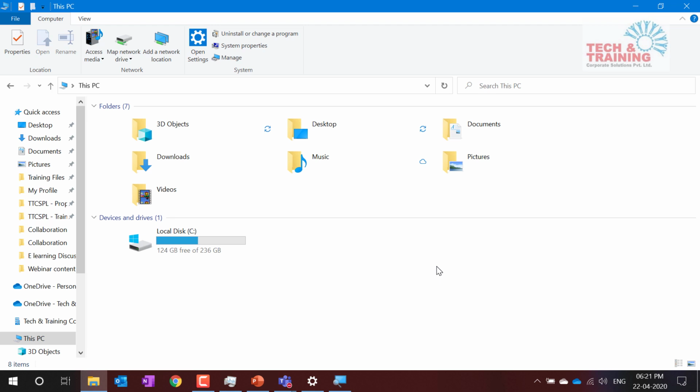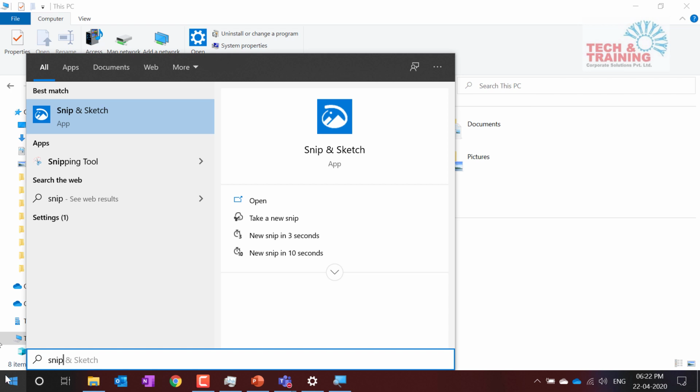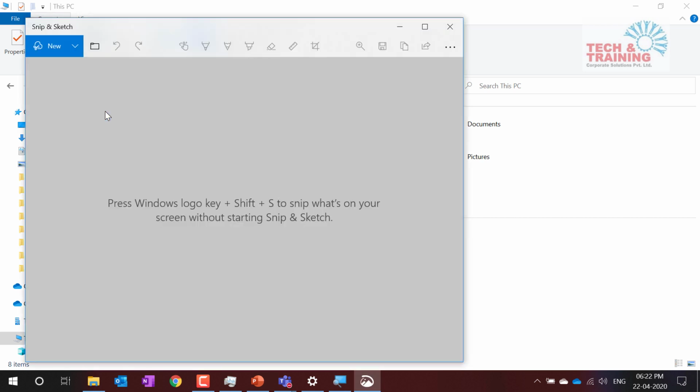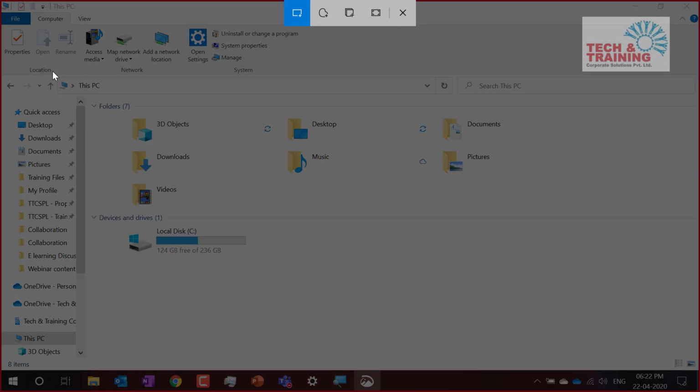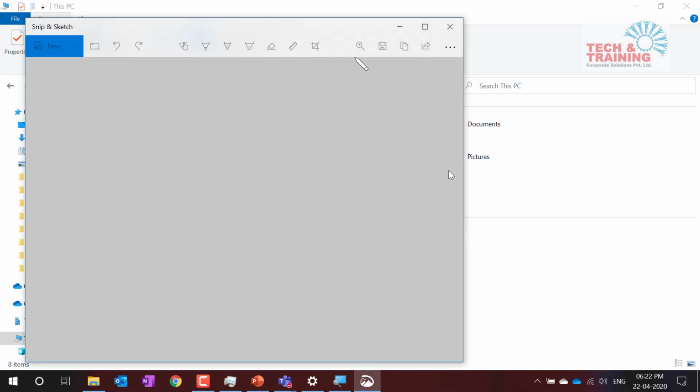Now, let's talk about something on pictures. I'm sure most of you would be knowing about various features on pictures, but let me show you some. One is taking the screenshot. So you use the snipping tool, right? Now the snipping tool is obsolete. You've got something new, Snip and Sketch. Snip and Sketch gives you various other options: snip after 3 seconds, snip in 10 seconds, or snip now. So when I click on snip now, I can take any particular section and take the screenshot.